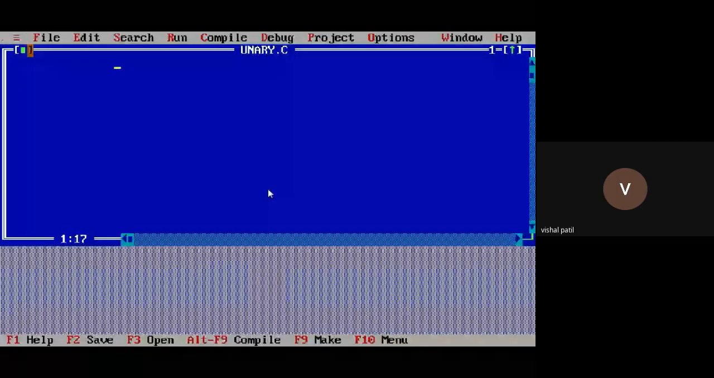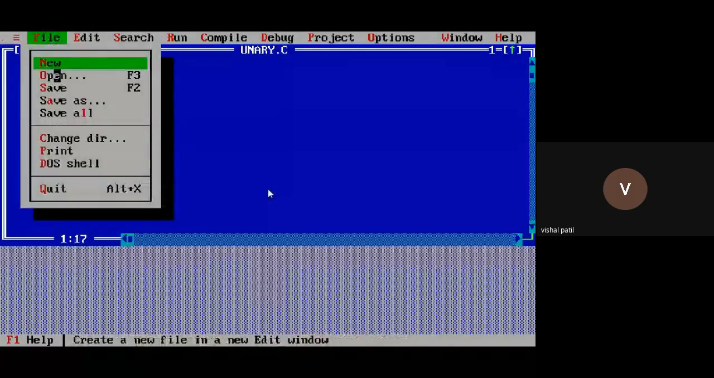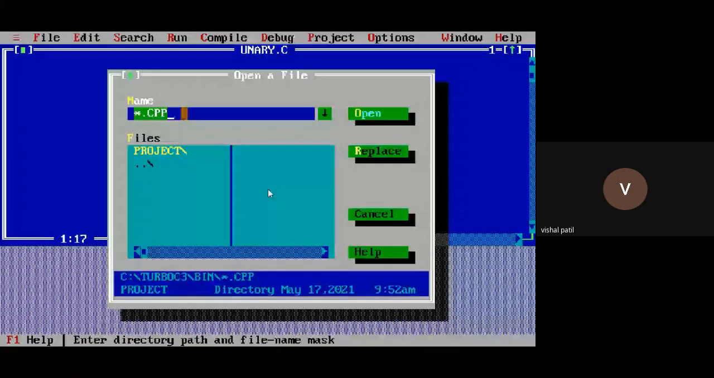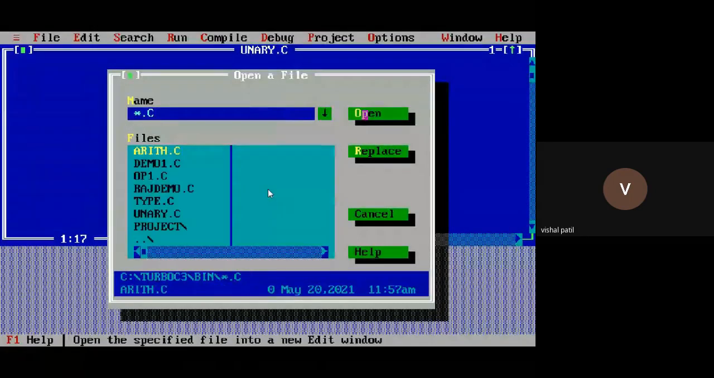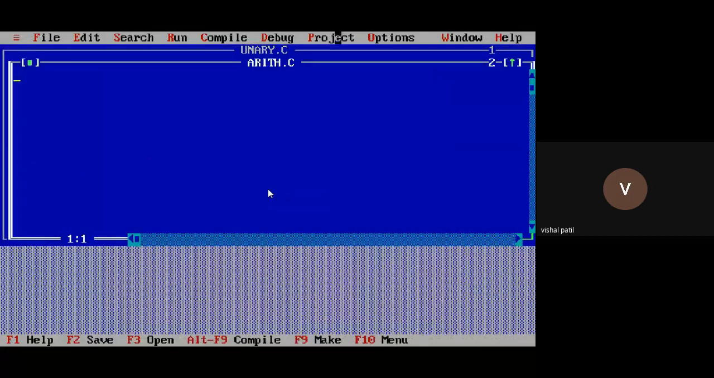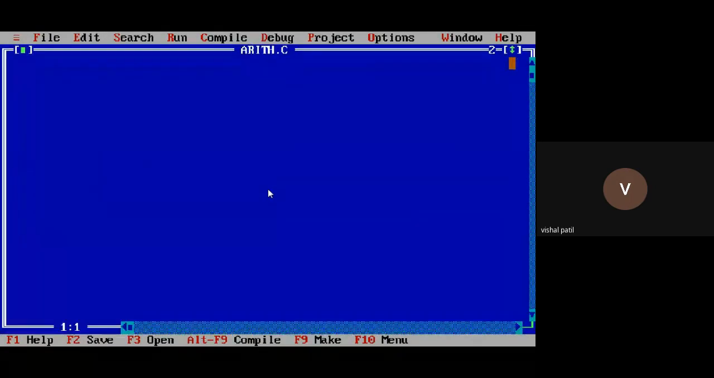What name have we given to our program? We'll find out all the programs. This one, arith.c. I'll just click on it. And I just want to see this window, so I'll click on this icon. Okay, but I think I have not saved that program. I forgot to save that program.